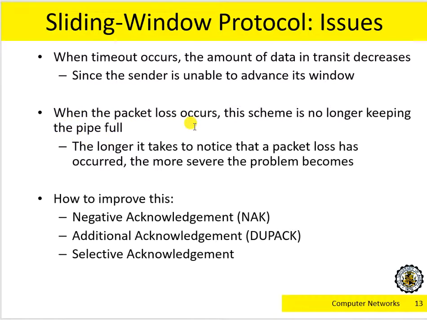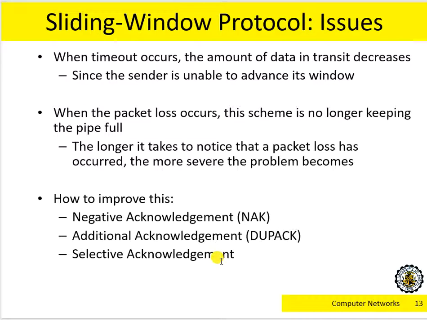Say one more time: the longer it takes to notice the packet loss, the less occupancy of the networking resources there will be. In other words, the less effective this protocol is. So in order to address that, we can change our acknowledgement protocol to negative acknowledgement, additional acknowledgement, also called duplicate acknowledgement, or use selective acknowledgement.